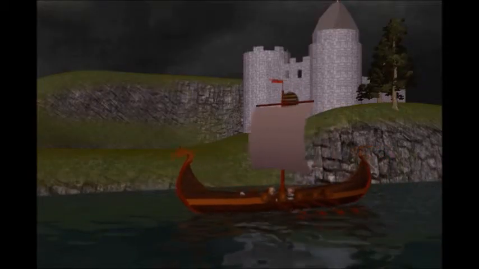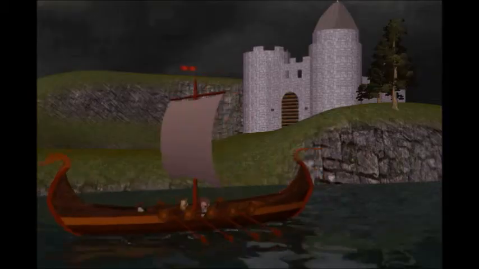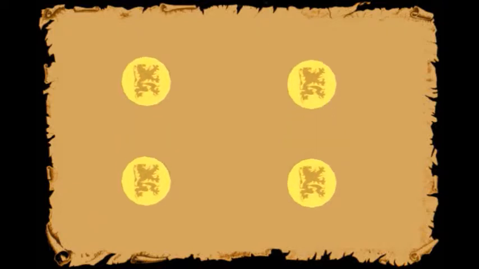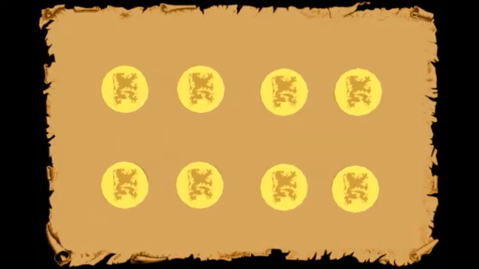The Vikings take their 1 gold coin and leave. The king is happy because he saved his kingdom. However, he may not have made a good deal with the Vikings. The first year, the king pays the Vikings 1 gold coin. The second year, he will pay 2 gold coins. The third, 4 coins, and the fourth, 8 coins, and so on. So far, the king's pretty happy.